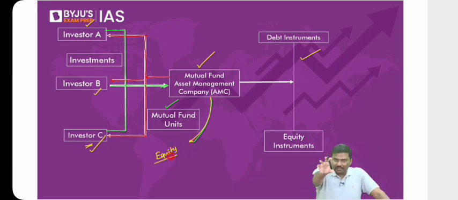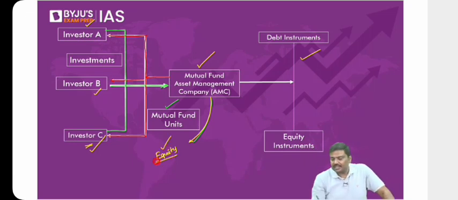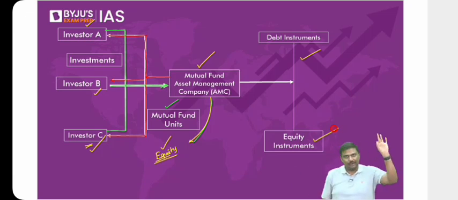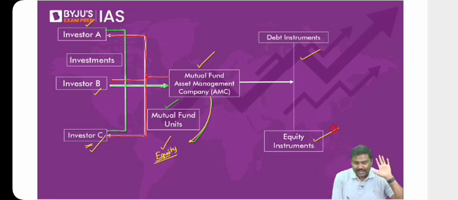Imagine I've collected a certain amount of investment from all of you under an equity mutual fund. Majorly, this amount I will invest in the equity market. Predominantly, I'll be investing this amount in the equity market. Any difficulty in understanding this? Let me know. So in the equity market, I'll be investing.